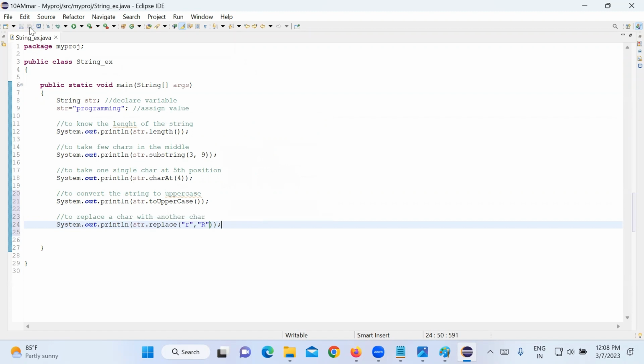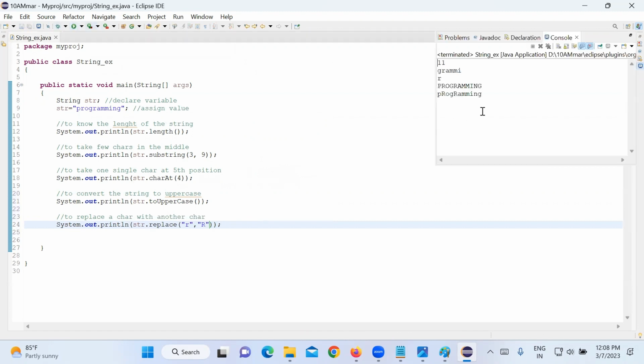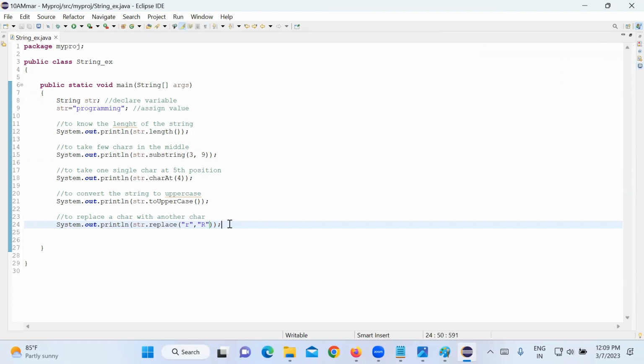So if you run this, see what output you are seeing. 11 is the length of the string. Then a few characters in the middle like this. The 5th character is R. toUpperCase converts everything into capital letters. Wherever small letter r is there, it is replaced with capital letter R. Yeah, like that.